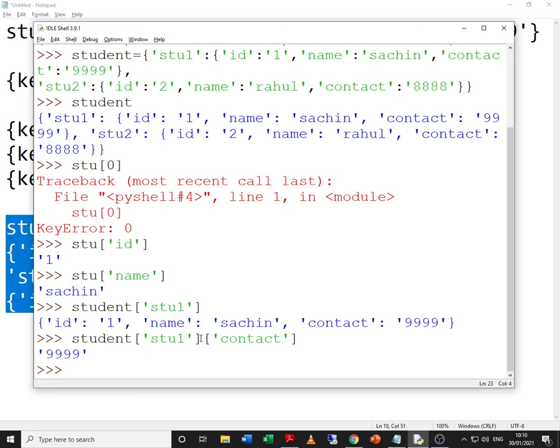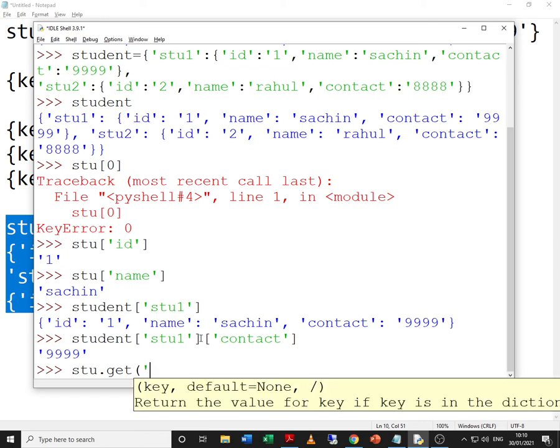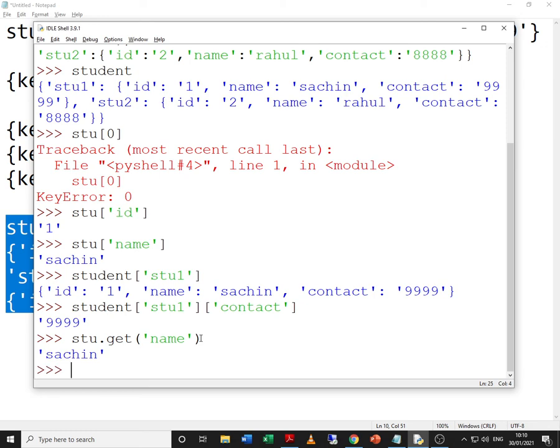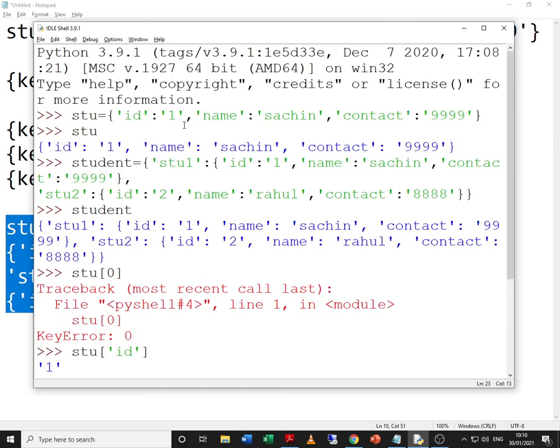Now this is just one particular method in which we access the dictionary. Say for example there is one more method, get method, through which we can access the dictionary. Say for example stu dot get, and we pass the key name and I will get the name. Remember, this is the first dictionary STU. If we try to check over here, STU name is Sachin. So that is what we get as the result.